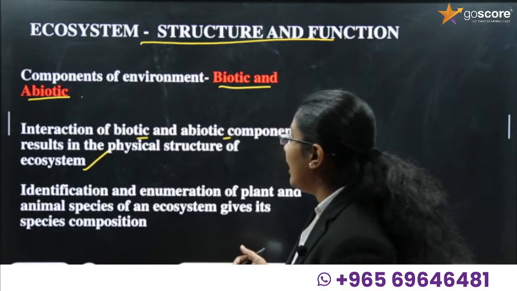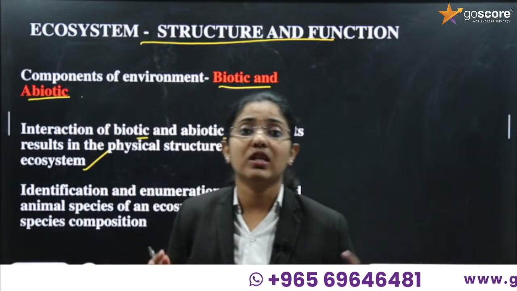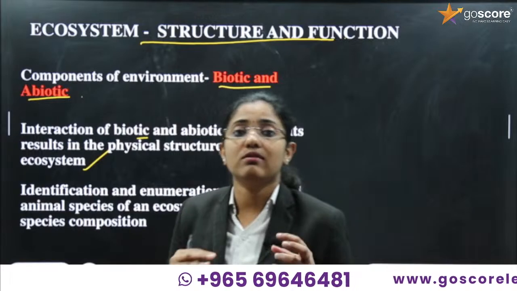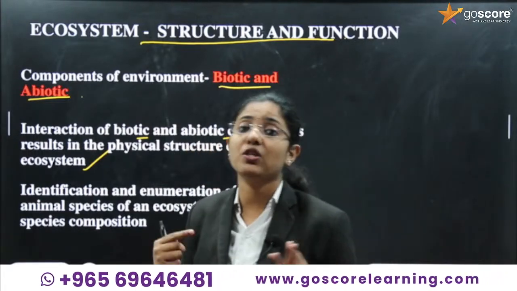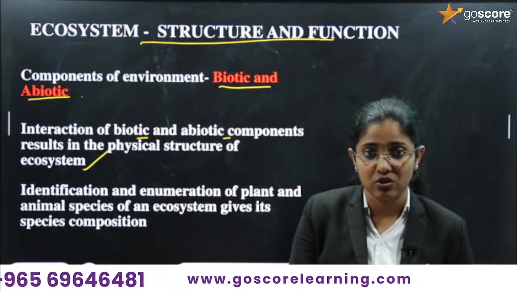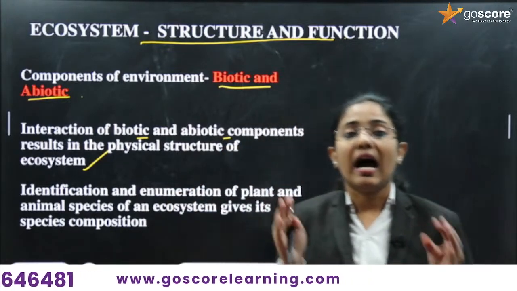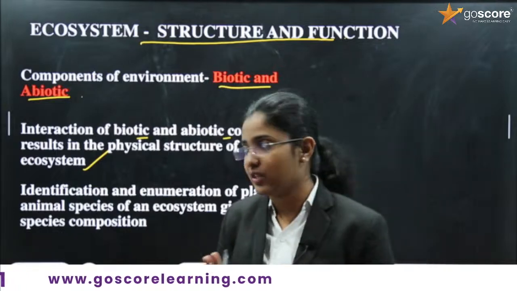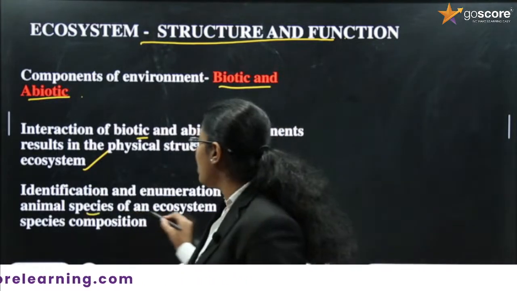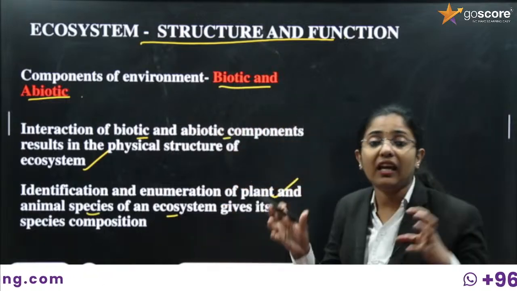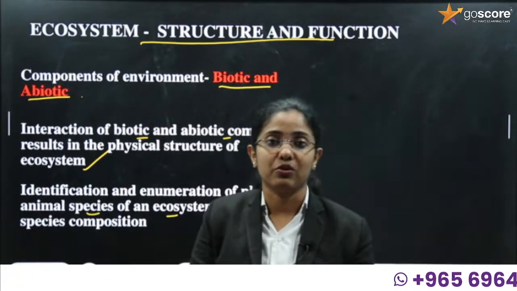If we want to study the species present inside an ecosystem, we have to identify and mark those species. So identification and enumeration of plant and animal species of an ecosystem gives the species composition.